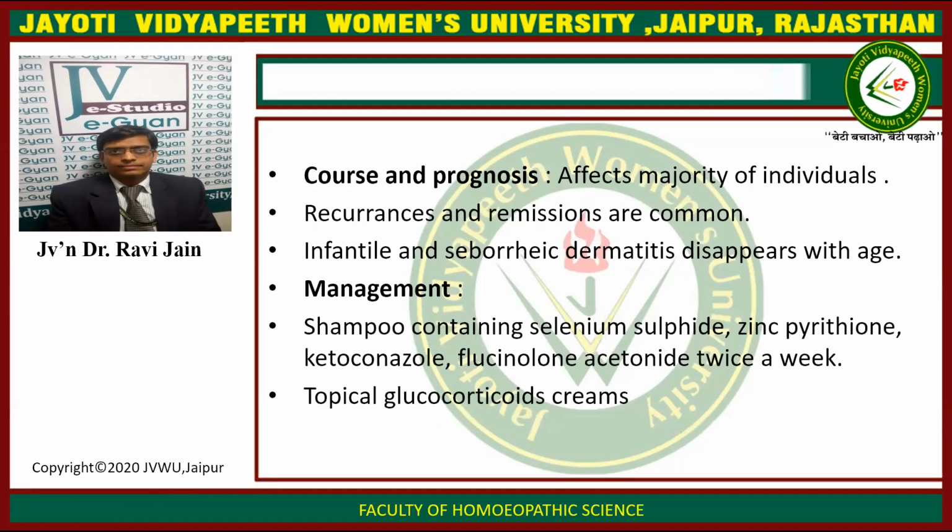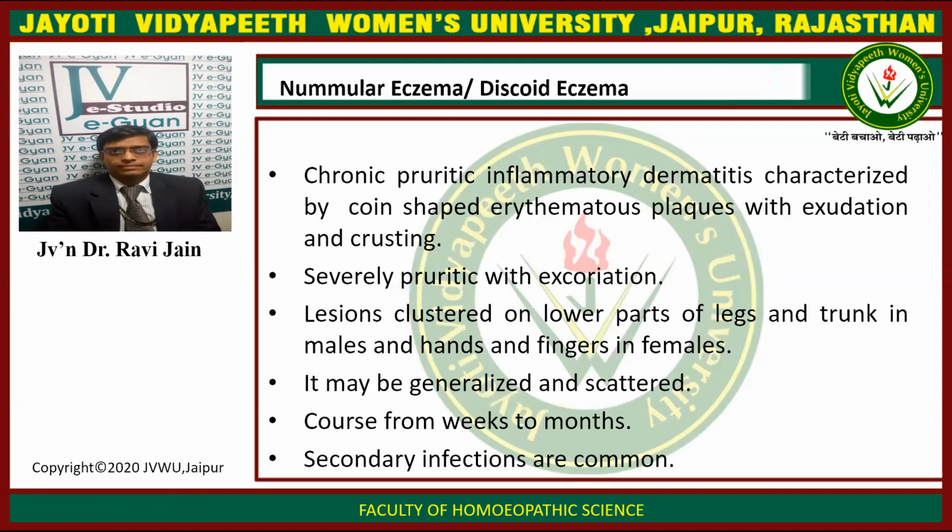Now the course and prognosis of seborrheic dermatitis. It affects the majority of individuals. Recurrences and remissions are very common, and infantile seborrheic dermatitis reappears with age. The management consists of shampoos containing selenium sulfide, zinc pyrithione, ketoconazole, and fluocinolone acetonide twice a week, and the application of topical glucocorticoid creams.